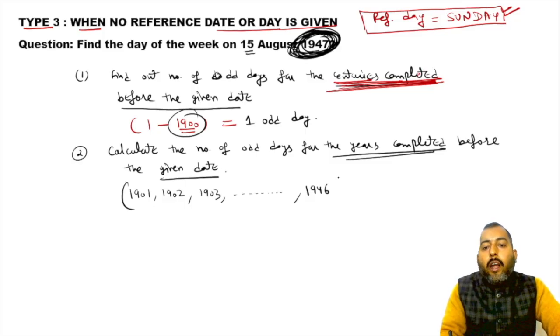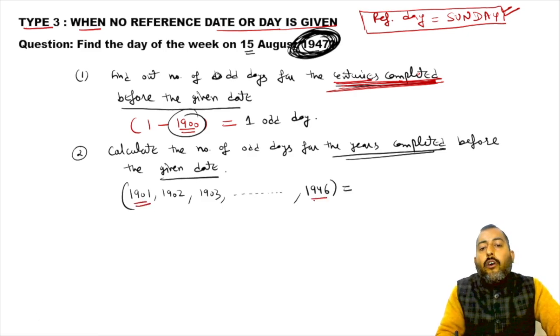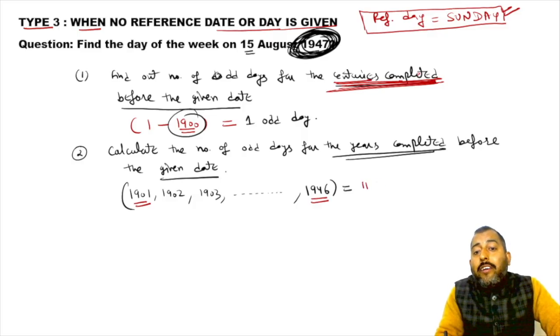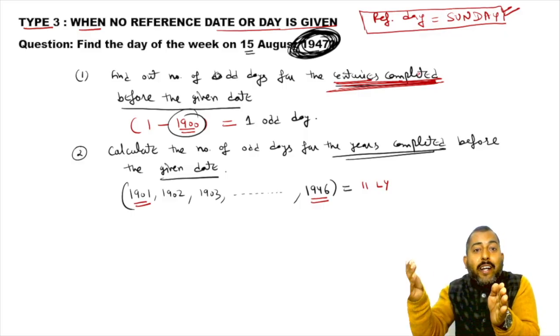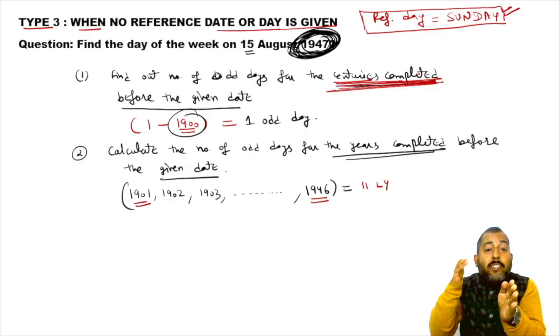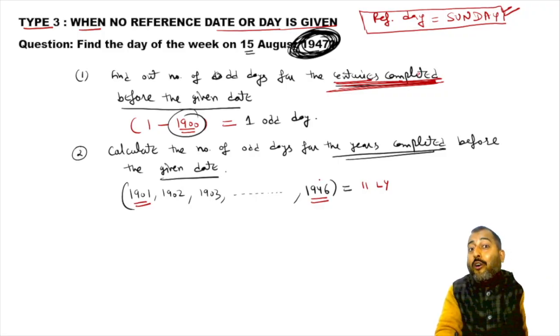From 1901 till 46, how many leap years are there? 11 leap years, because 1904 is leap, 1908 is leap, 1912 is leap. In this way, the last leap year before 1946 is 1944.